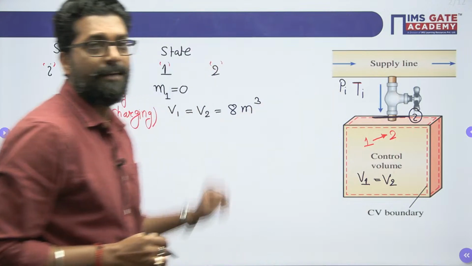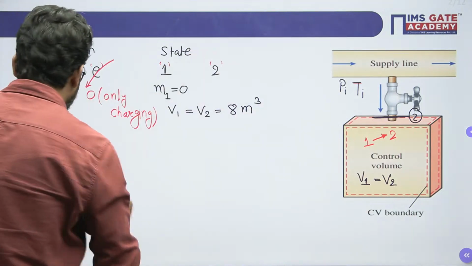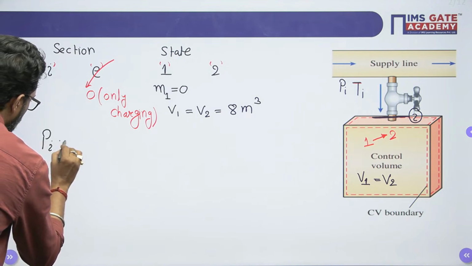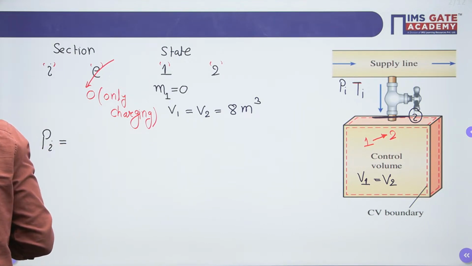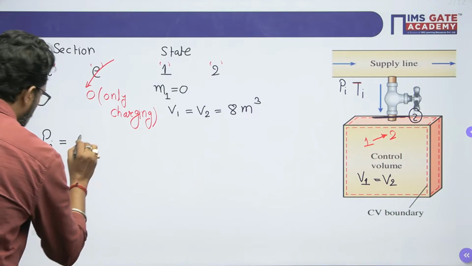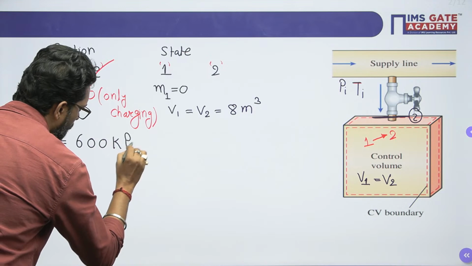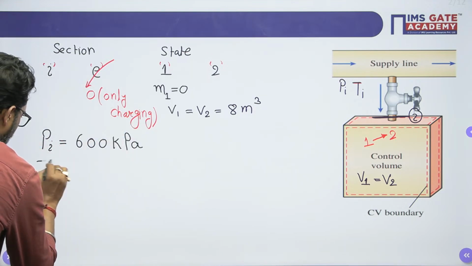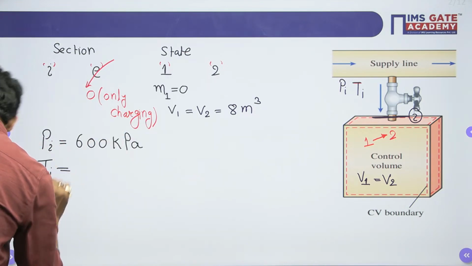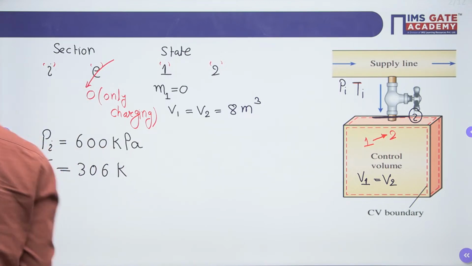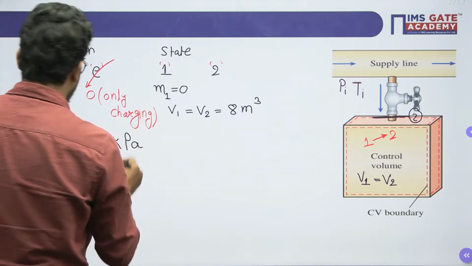The values are given. Inlet pressure and temperature are given. What is the inlet pressure Pi? How much is it given, beta? It is given 600 kilopascal. In the question it is given 6 kilopascal, only I am noting the given condition. And the inlet temperature is given as 306 Kelvin. Okay. Final state. So this is your inlet.